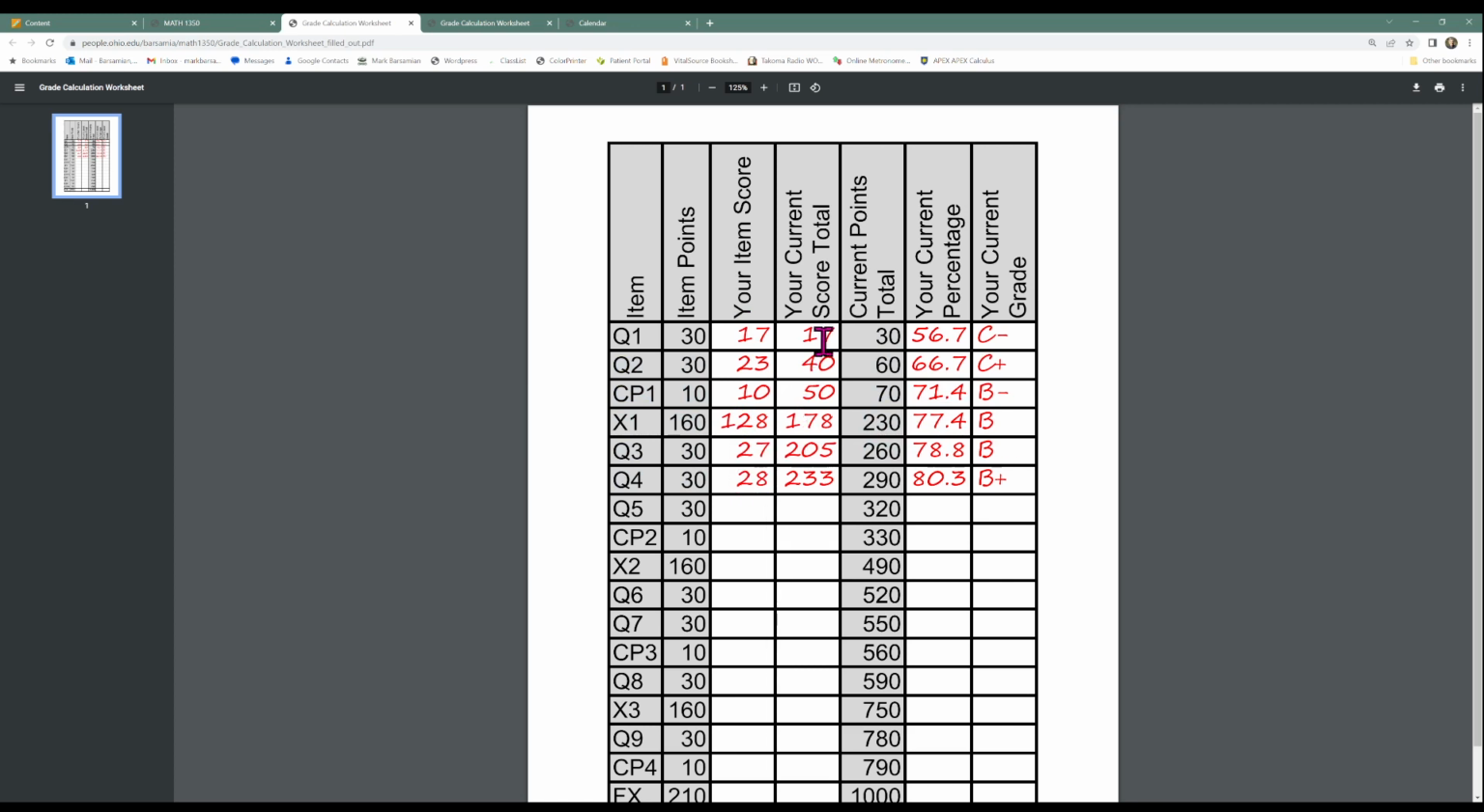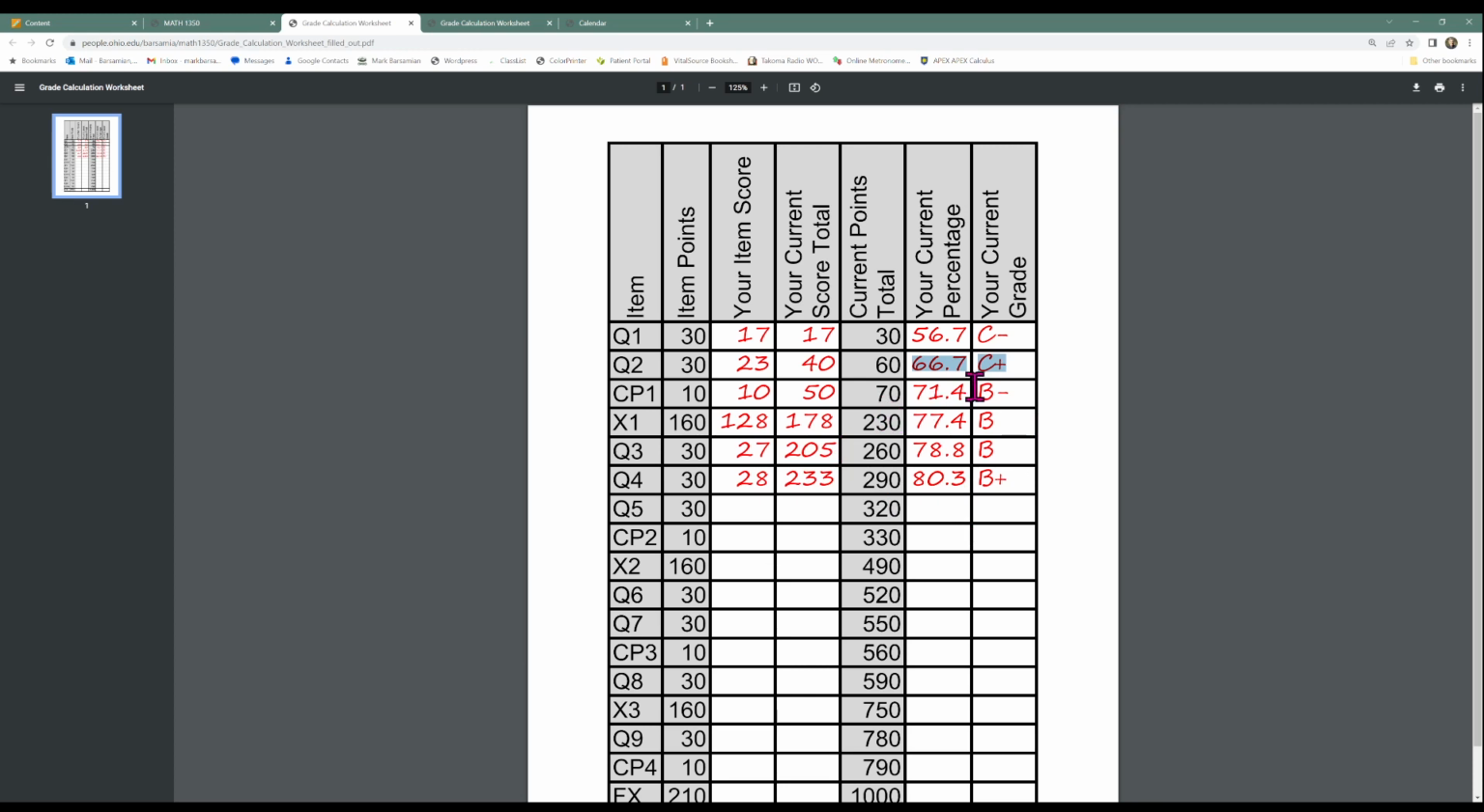And then they kept a running total of their current score. So at the end of this period, they've got a total of 233 points. But you can see that at the end of the third week, they took quiz 2. At that point, their running total was 40 points. The current points possible at that point were 60. So at the end of that third week of class, their percentage was 66.7%, which in our grading scale for this course is a C+.